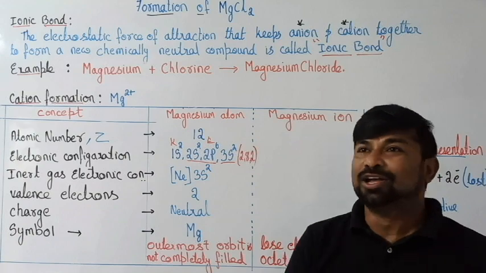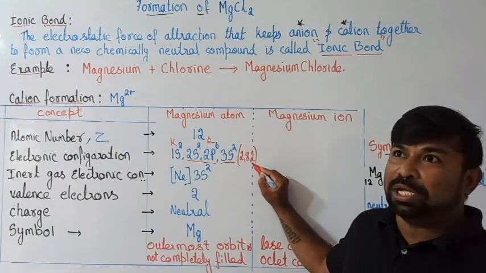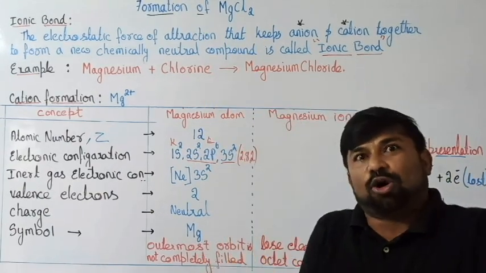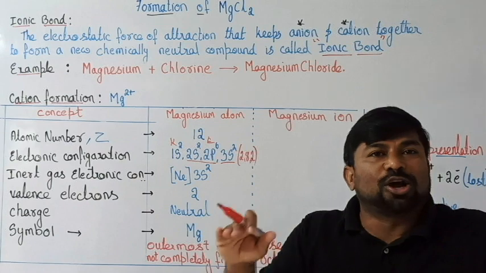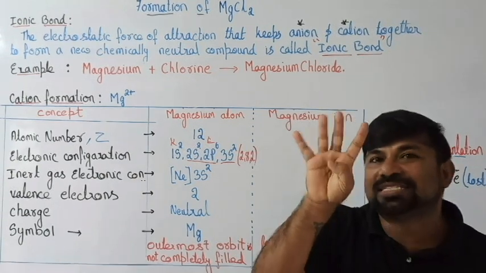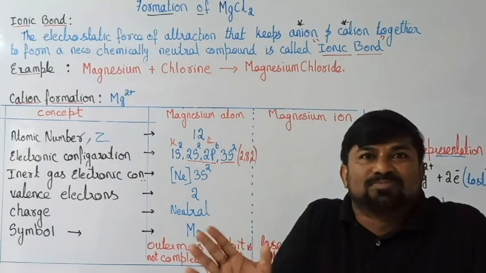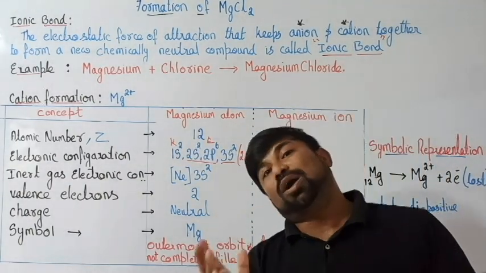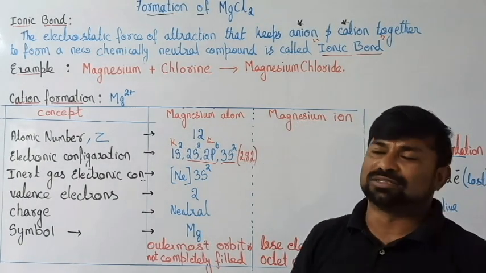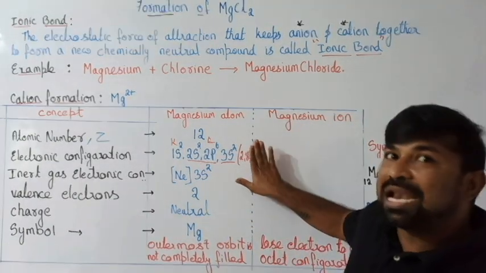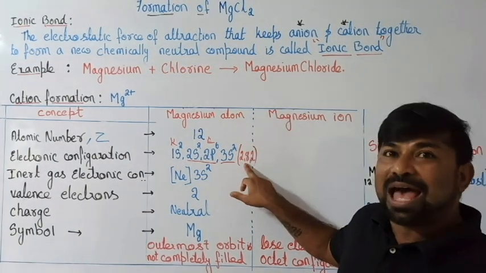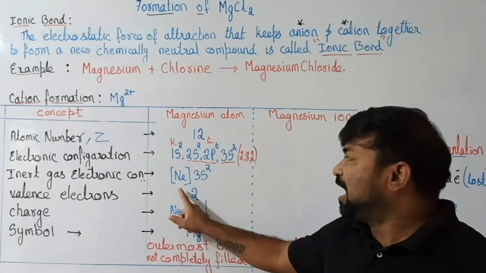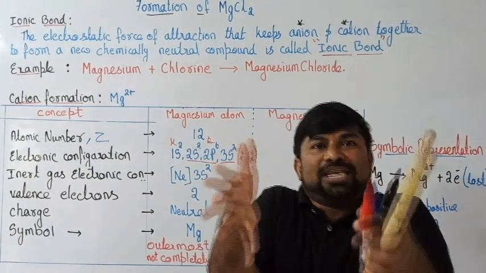Then what's its plan? In the outermost orbit there are 2. It can't gain 6 more. To become 8 it needs 6 more, which is not at all possible. Only tetravalency is possible; at most it can bring only 4. But here it requires 6, so there is no alternative. So it likes to lose those 2 electrons, so that it will have 2, 8 only, with the first and second orbits filled.